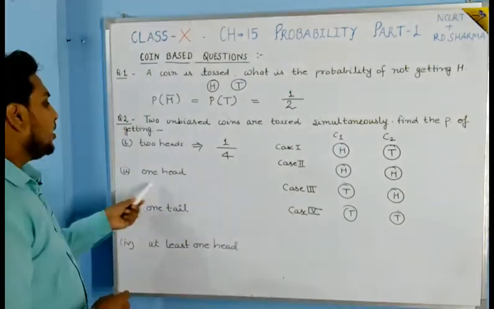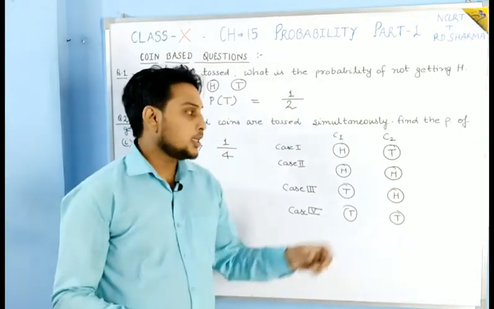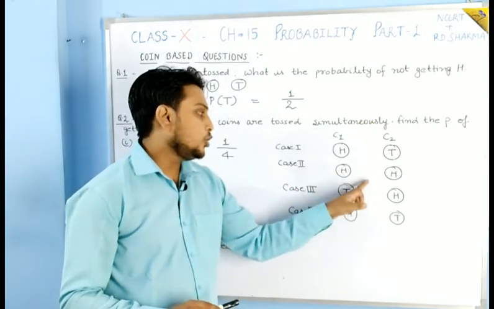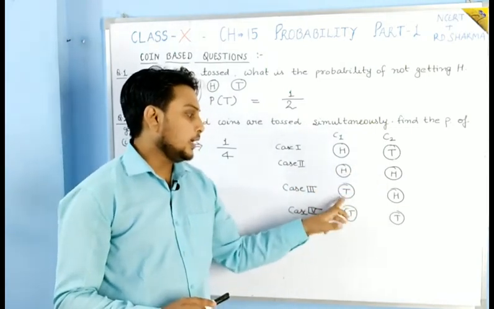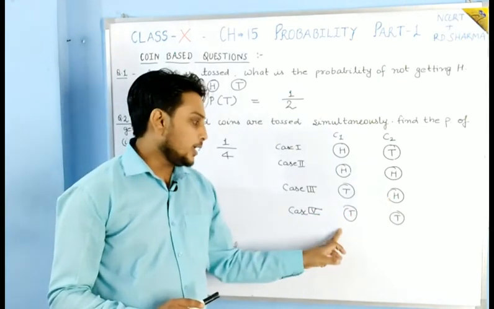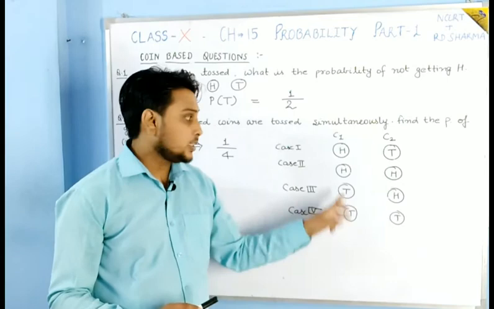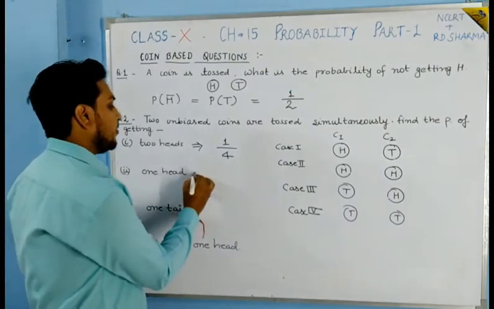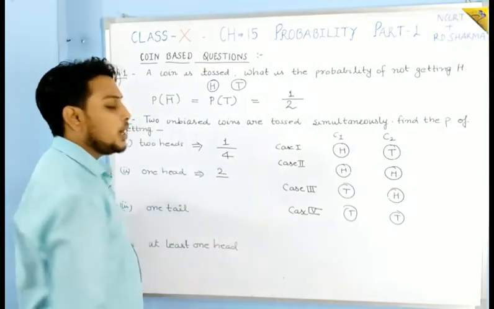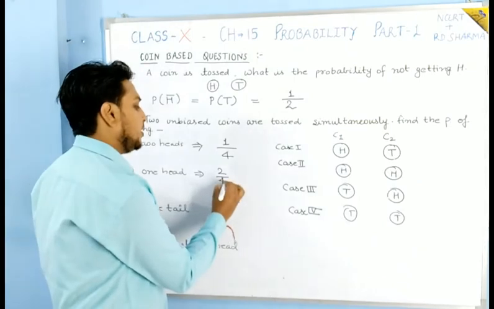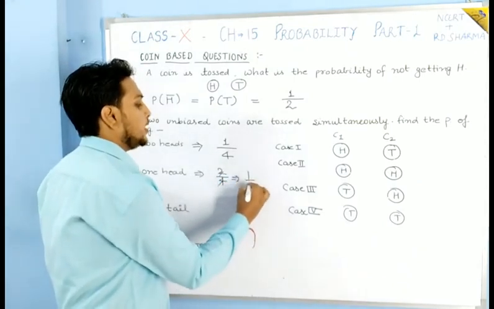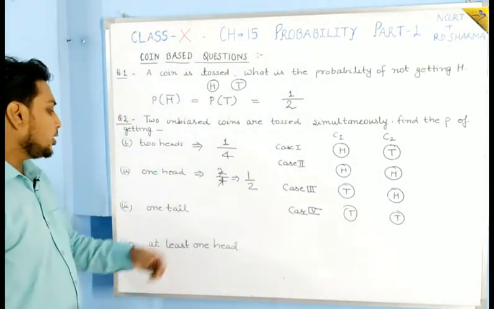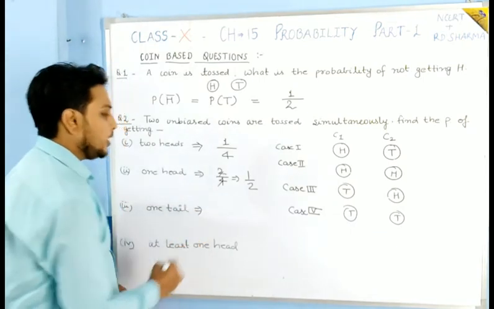Okay, probability of getting 1 head. So see students, here also in case first 1 head is there, in case second 2 heads are there, so you will not take this case. In case third 1 head is there, and in case 4 no head is there. Means there are 2 cases in which one head is there. So the number of favorable outcomes will be 2 and the total number of outcomes will be 4. So 2 2s are 4, means the result will be 1 by 2.